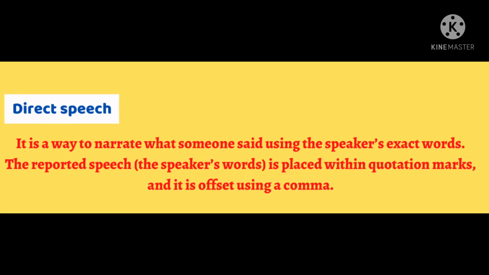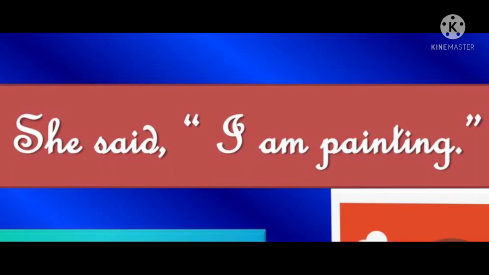So the definition: it is a way to narrate what someone said using the speaker's actual words. Remember, direct speech will always be within quotes.